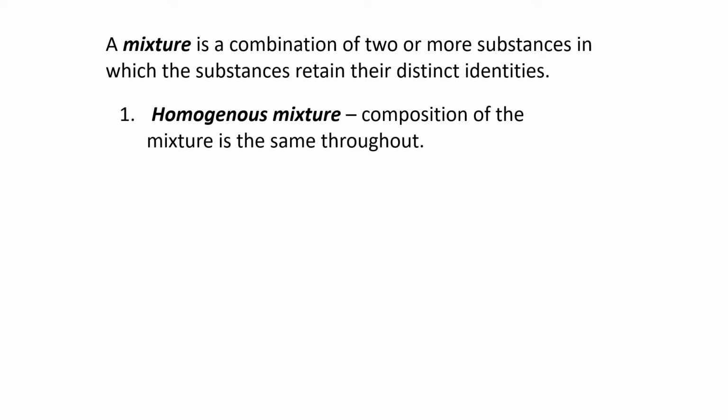We can classify mixtures in one of two ways. A homogeneous mixture is a mixture in which it looks like only one thing. By definition, on this slide, the composition of the mixture is the same throughout.